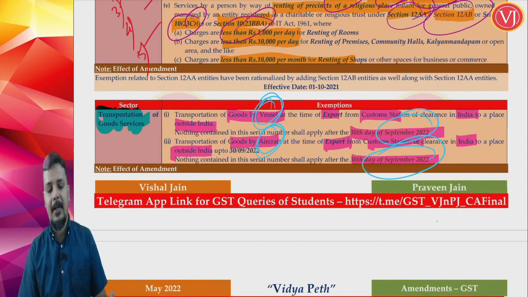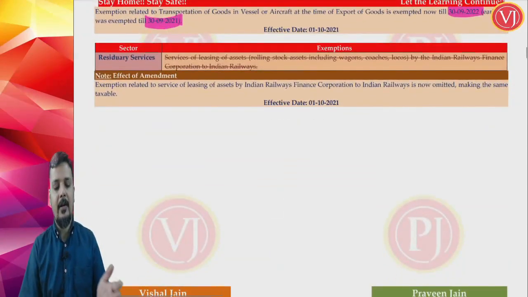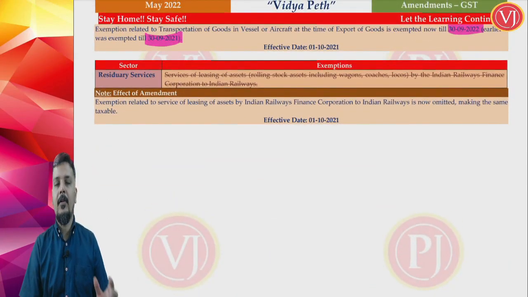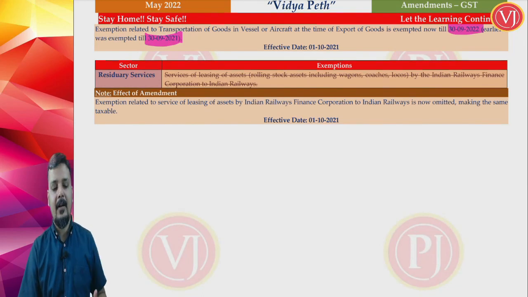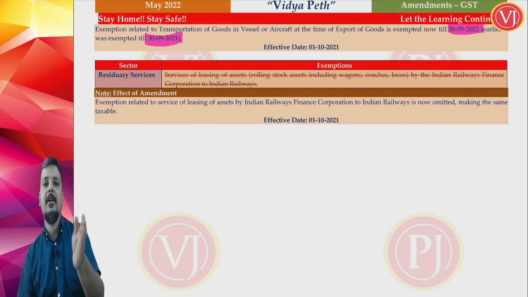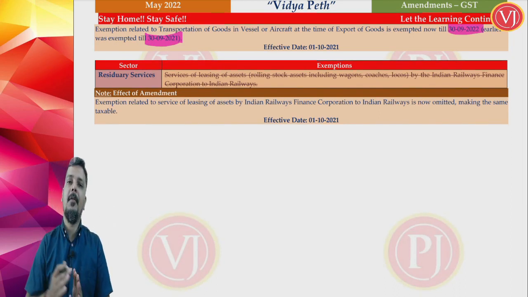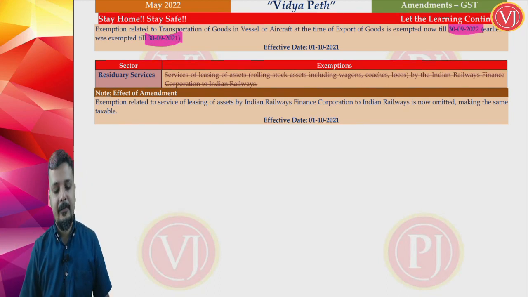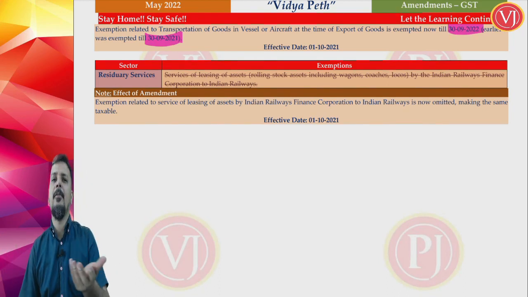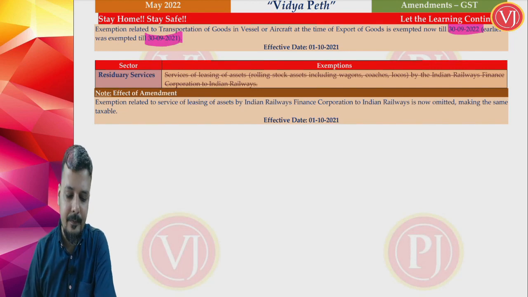So it is extension of that particular date. Still they want that exemption to hold good. So when you see this exemption, it is only extension of that amendment, extension of the date of applicability of exemption, which means that this amendment was applicable till a particular date. Now they want it to be applicable till a particular date. They have extended the validity. The validity of those exemptions has been extended.